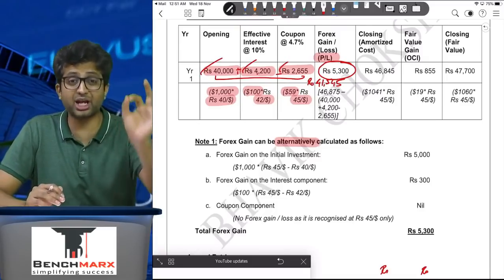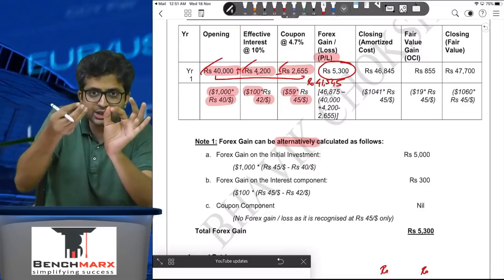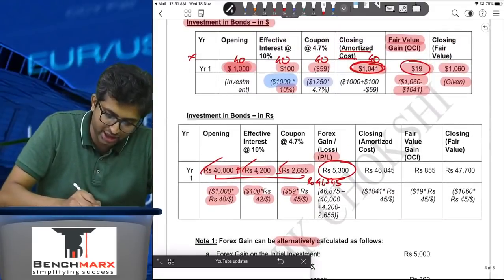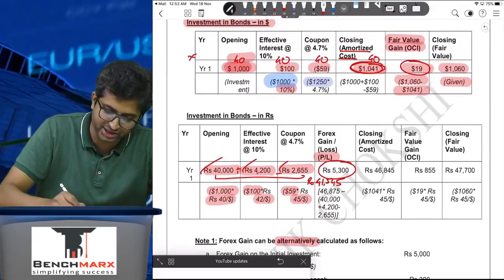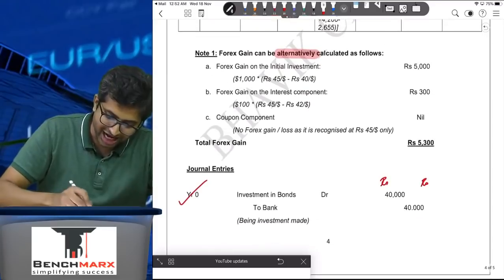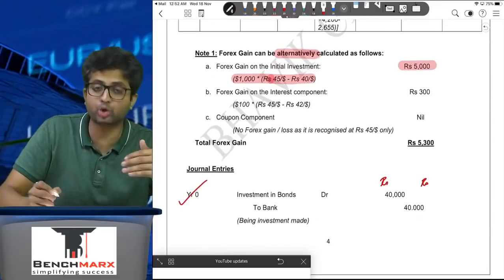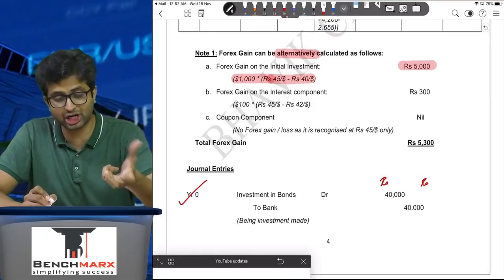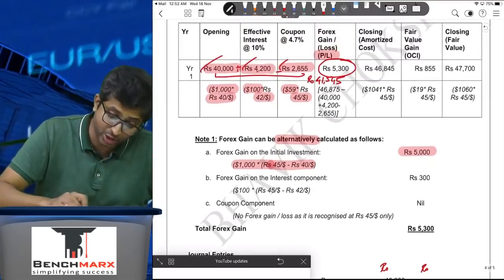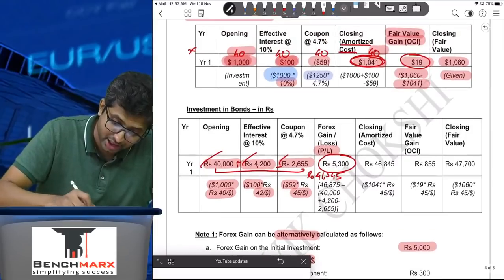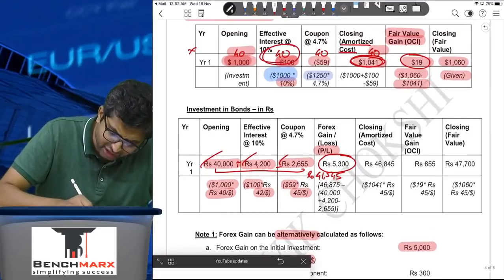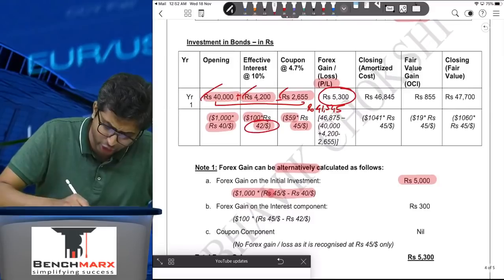1041 is actually made up of $1,000. In that 1041, this 1000 is at 40, whereas 1041 is at 45. As a result, $1,000 into 45 minus 40, that is 5,000 rupees, is the foreign exchange gain on the initial investment. Then in 1041, there is $100. This $100 is recorded at 42.